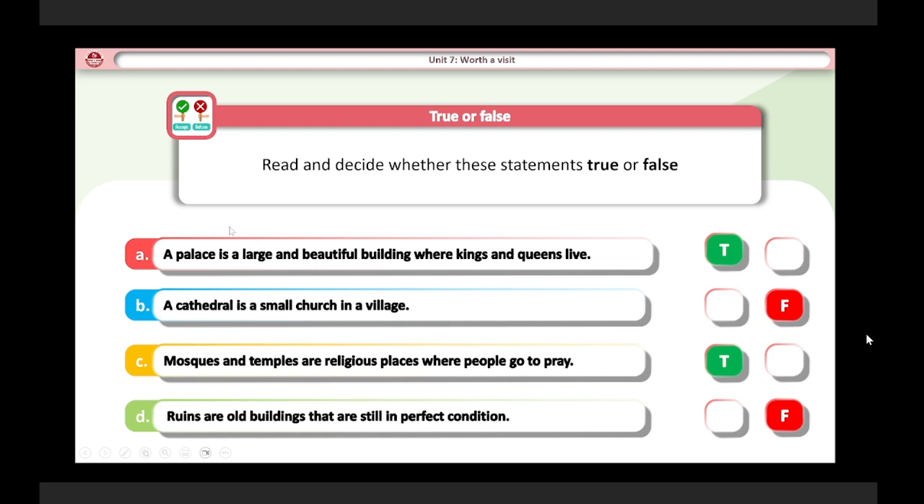Congratulations if you got all the correct answers. So A is true, B false, C true, and D false. So look at B and D.